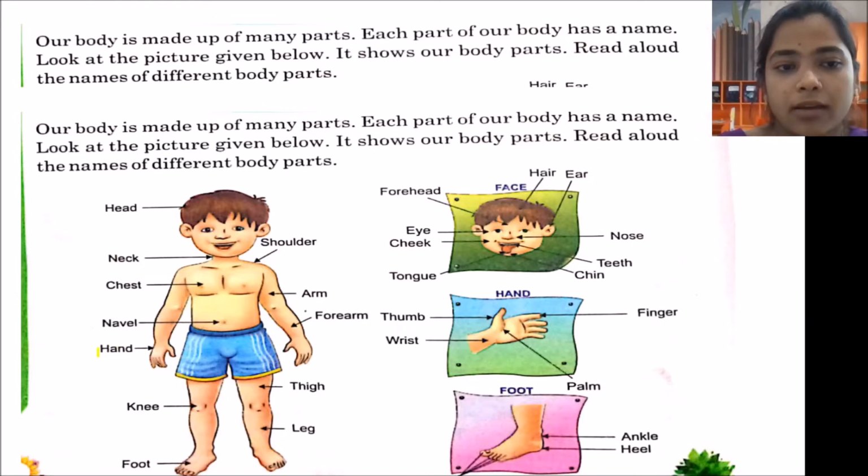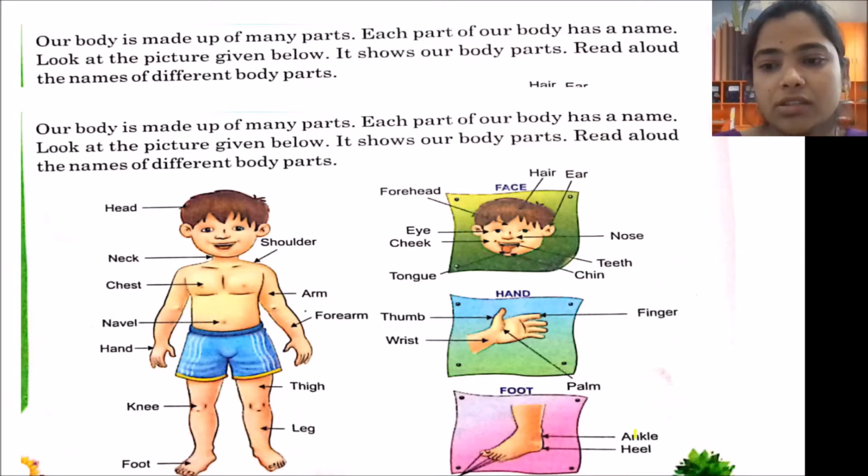What is the next body part? Hand, knee, foot. Are you able to say? Shoulder, arm, forearm, thigh and leg. So these are the body parts of our body. So what is it? Head, neck, chest, navel, hand, knee, foot, shoulder, arm, forearm, thigh and leg. So you can see still some more pictures here.